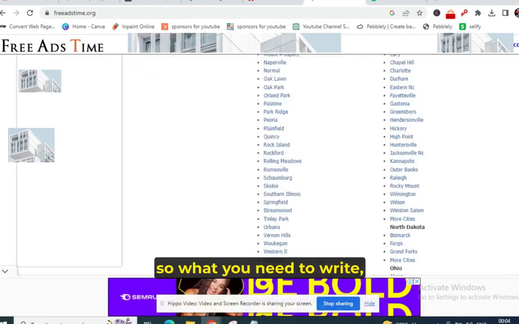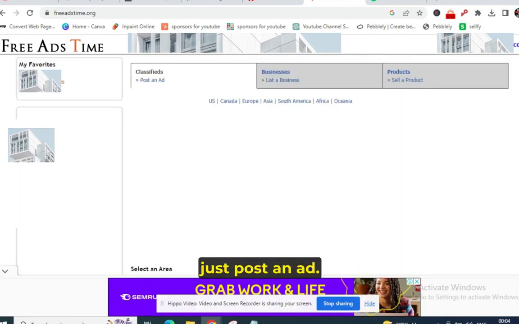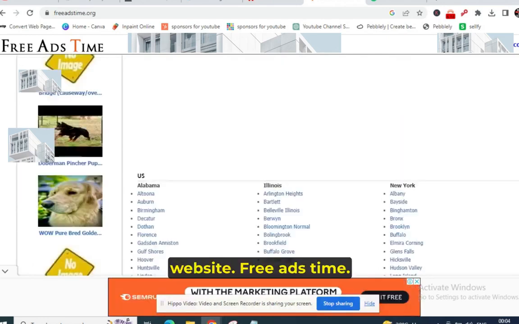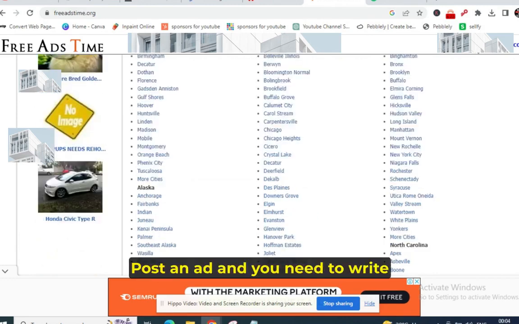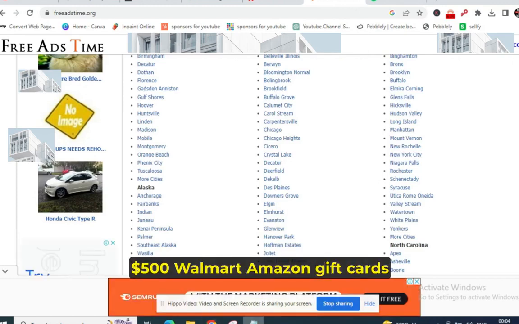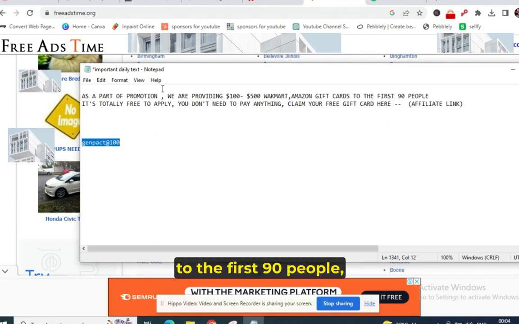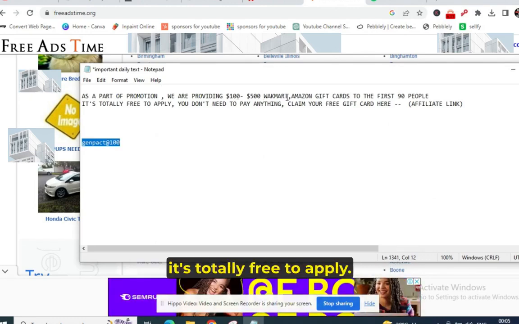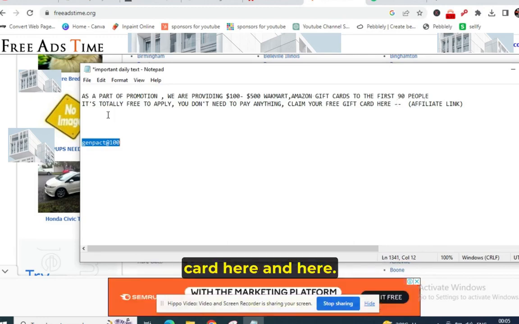So what you need to do is create an account on this website, freeadstime.org. Click over here, post an ad, and write these lines as part of the promotion. We are providing $100 to $500 Walmart and Amazon gift cards to the first 90 people. It's totally free to apply. You don't need to pay anything. Claim your free gift card here, and here will be your affiliate link.